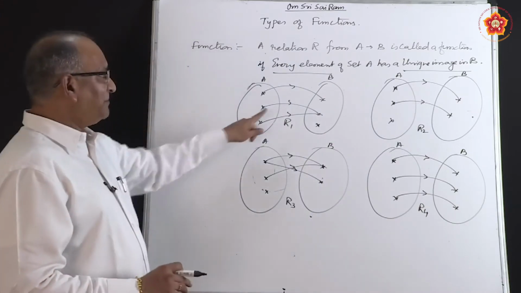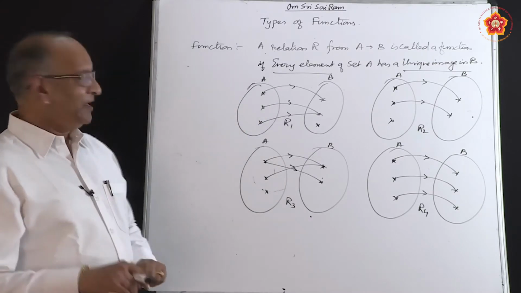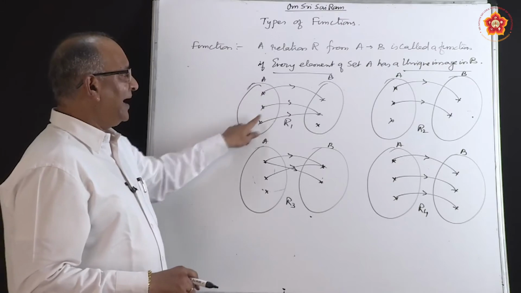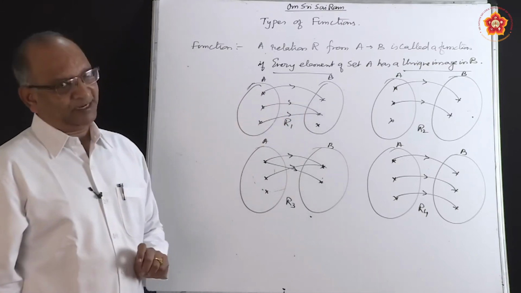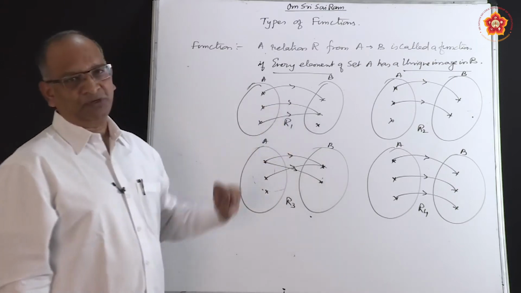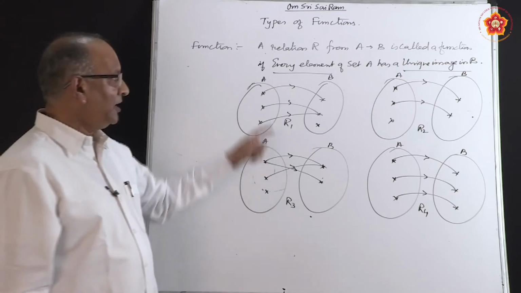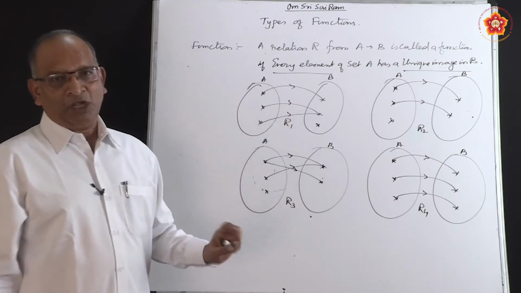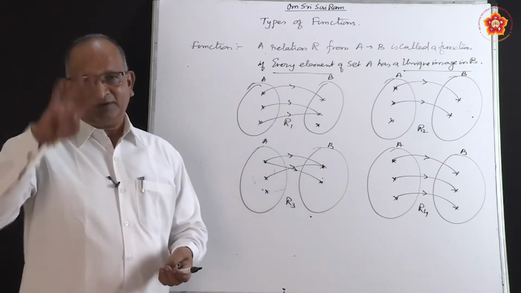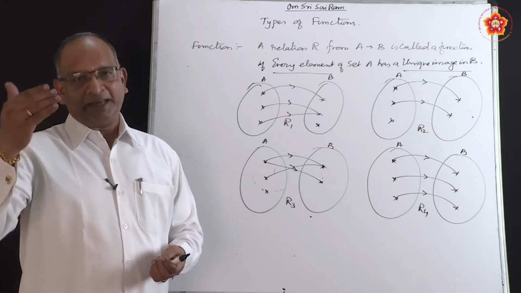Whereas this particular function is called many one into. Why many one? Because more than one element has got same image. So it is many one. Why is it into? Because there is one element left out, which is not the image of any element of the first set. So it is called many one into. So actually we have four different things which we have discussed: onto, into.